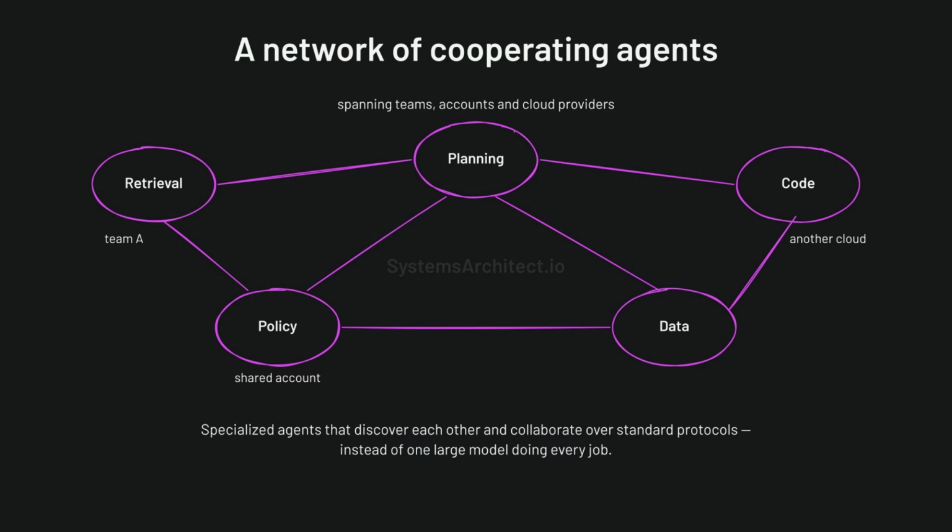The agent mesh belongs to the distributed systems side of AI cloud architecture. It's an architecture where specialized AI agents discover each other, communicate, and collaborate through standardized protocols. Those agents span teams, accounts, and cloud providers. So what does that actually look like? Picture a network of cooperating specialists instead of one large model doing every job.